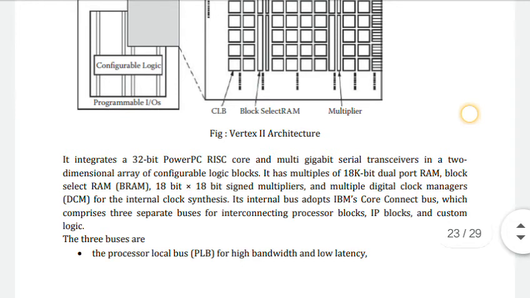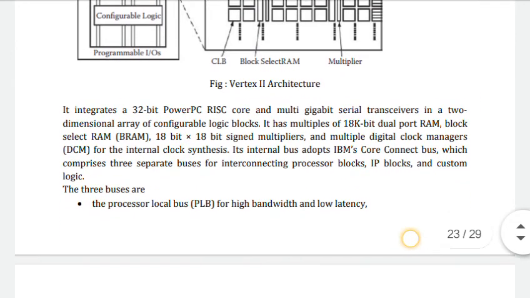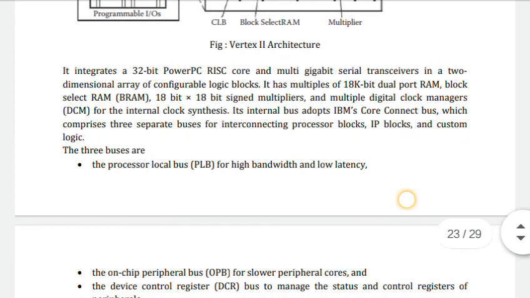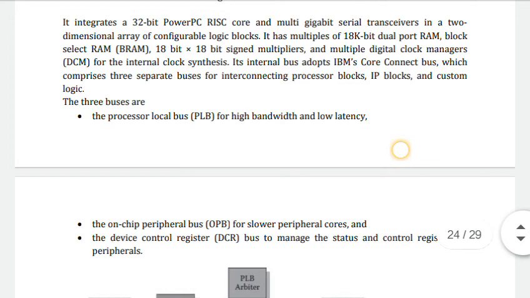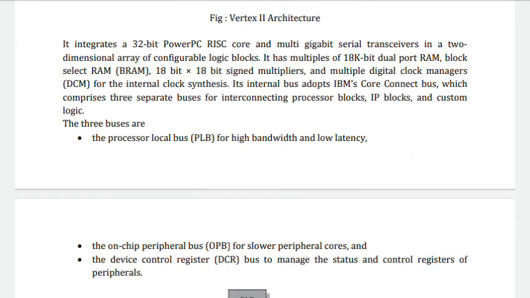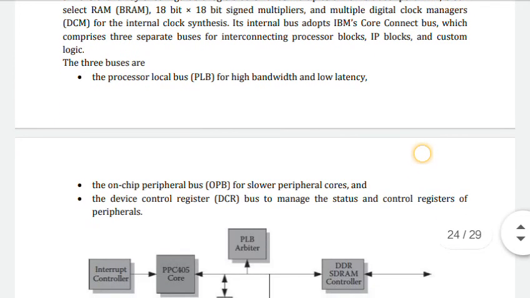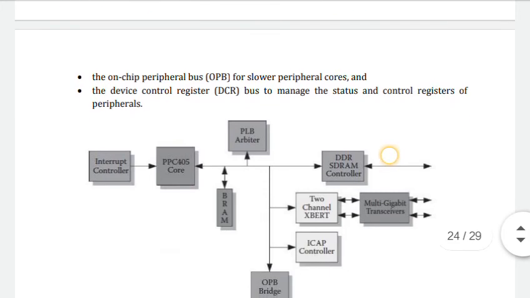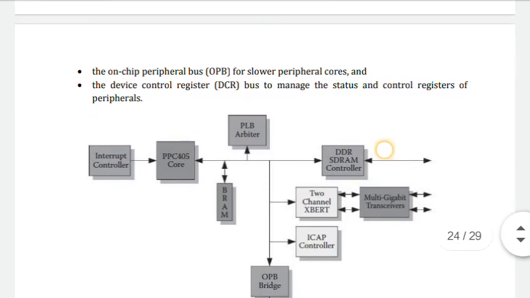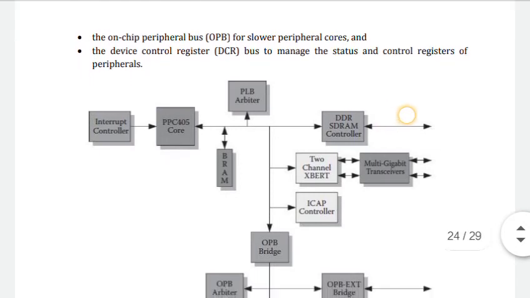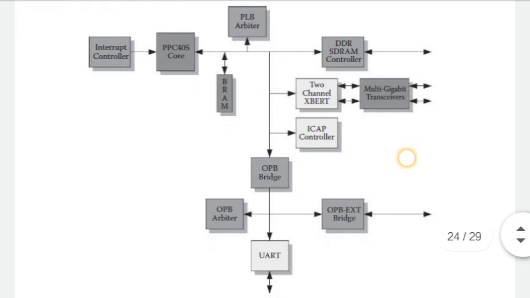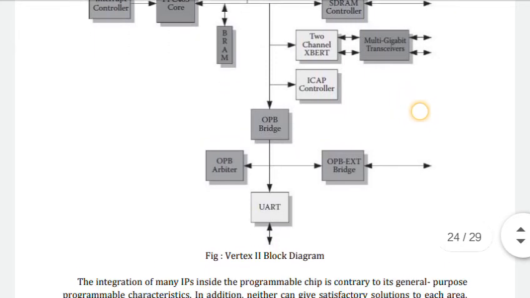Its internal bus adopts the IBM CoreConnect bus, which comprises three separate buses for interconnecting processor blocks, IP blocks and custom logic. That is, here we are using three types of buses for the connection. Okay, the first one is the processor local bus for high bandwidth and low latency. Next one, the on-chip peripheral bus for slower peripheral cores, and the device control register bus to manage the status and control registers of the peripherals. The figure shows the block diagram of the above architecture.